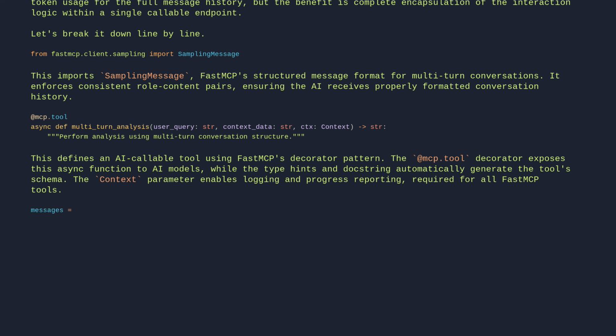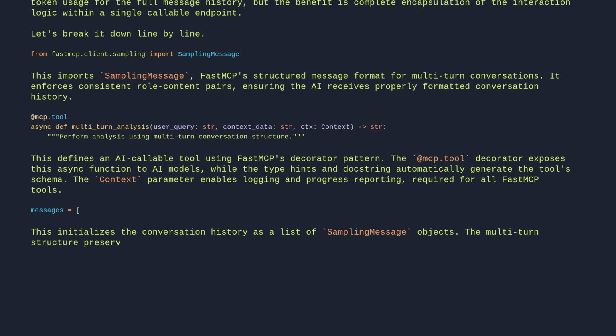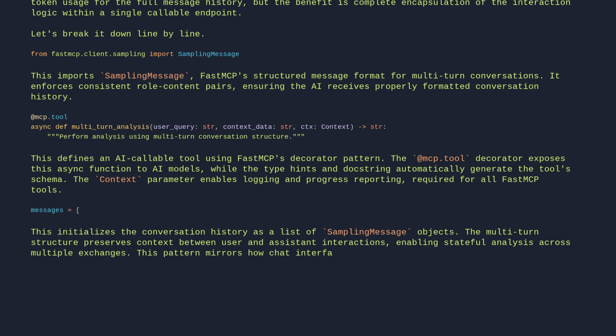messages = [. This initializes the conversation history as a list of sampling message objects. The multi-turn structure preserves context between user and assistant interactions, enabling stateful analysis across multiple exchanges. This pattern mirrors how chat interfaces maintain dialogue continuity.